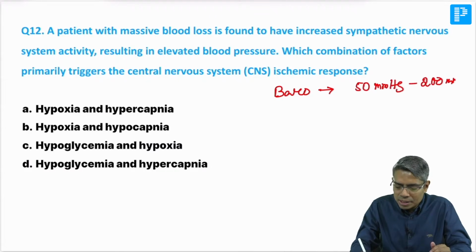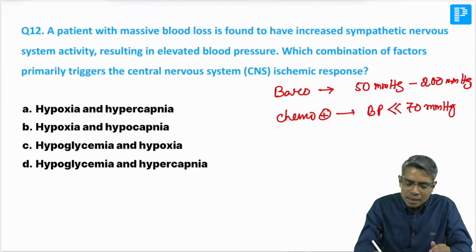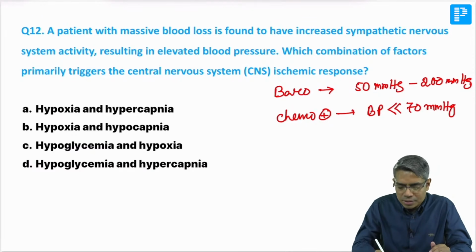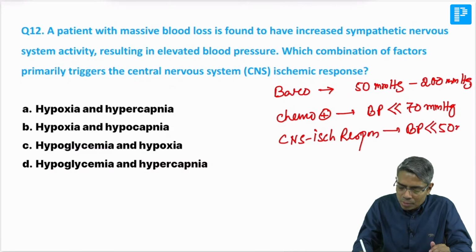So this is the working range of baroreceptor. Now chemoreceptor will be activated whenever your blood pressure is below 70 millimeter of mercury, and this CNS ischemic response, CIR, will be activated whenever the BP is below 50 millimeter of mercury.